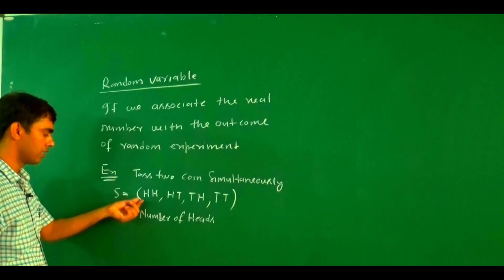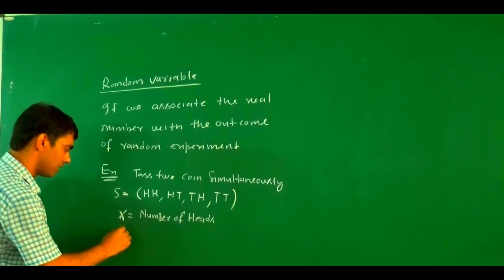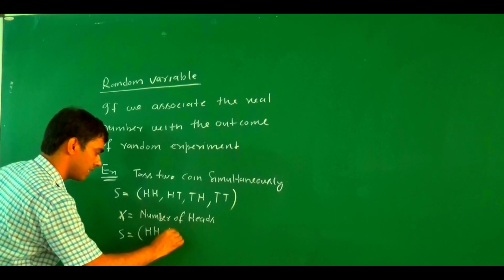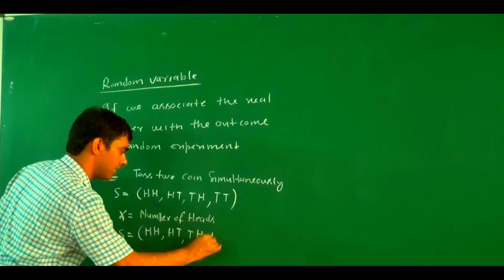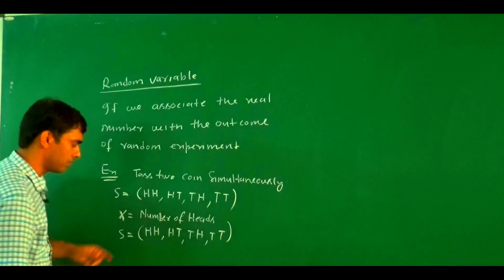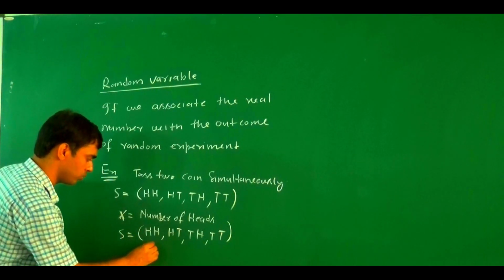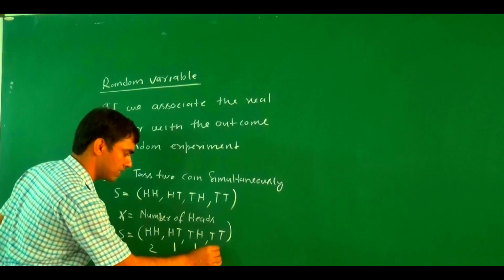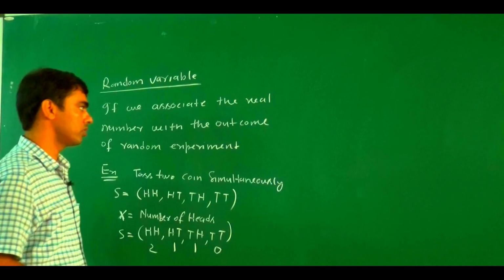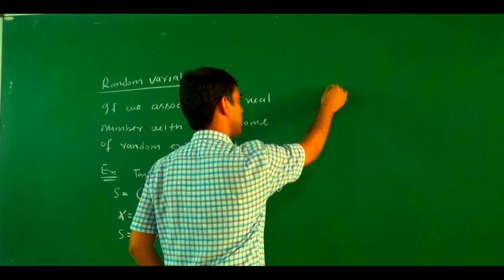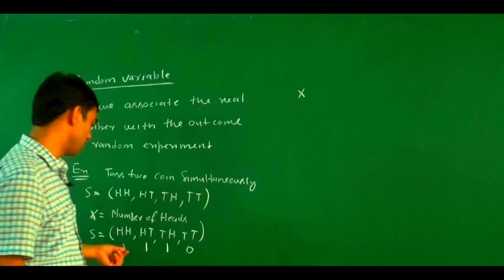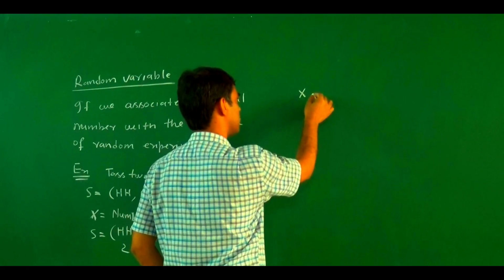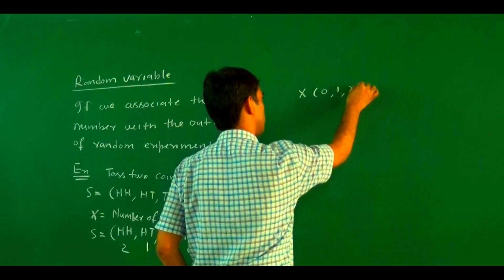Here S equals head-head, head-tail, tail-head, and tail-tail. How many heads here? There are 2 heads. Here, 1 head. Here, 1 head. Here, 0 heads. So X has 3 values: either 0, 1 or 2.